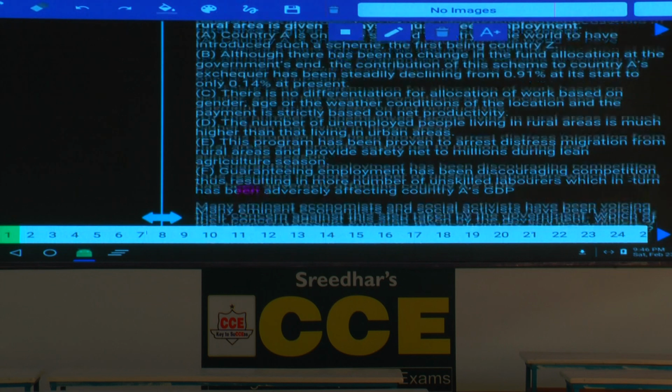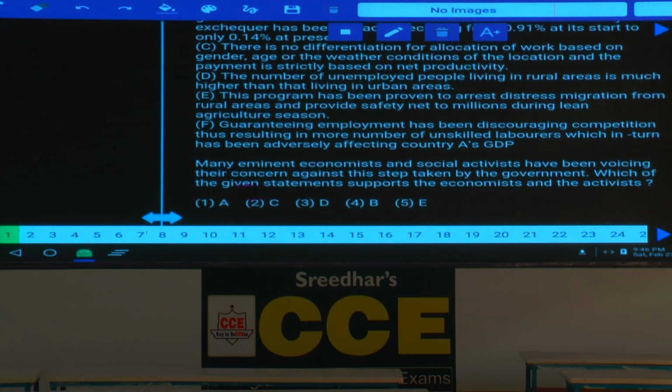Then what is your answer here? Now these people are against this one because all this pay for all these people they are giving according to a single rule. What is that rule here? Net productivity. Hence C is the reason why these economists are against this.